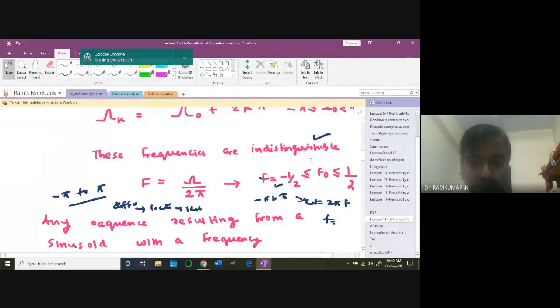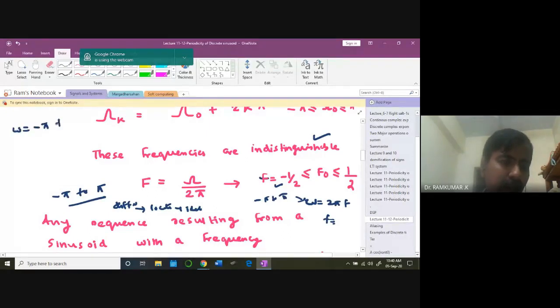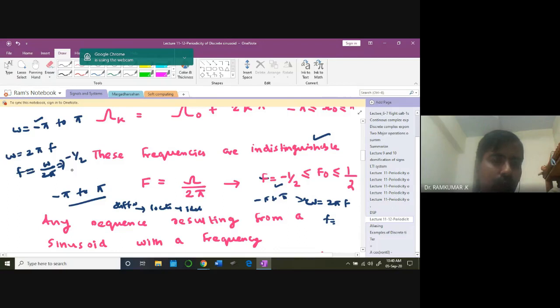Are you getting the point clearly? Omega I can operate between minus pi to plus pi. Omega is equal to 2 pi f, so f is equal to omega by 2 pi. If omega equals minus pi, I substitute here and get minus 1/2. If omega equals plus pi, I get 1/2. Therefore, cyclical frequency for the discrete time domain, you need to operate between minus 1/2 to plus 1/2. It's a very important point.